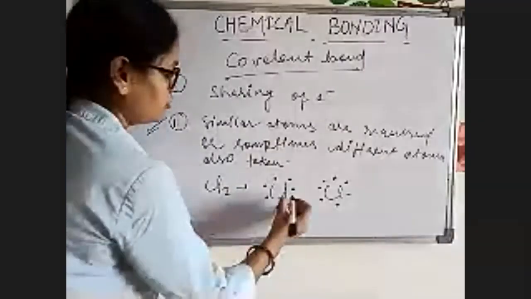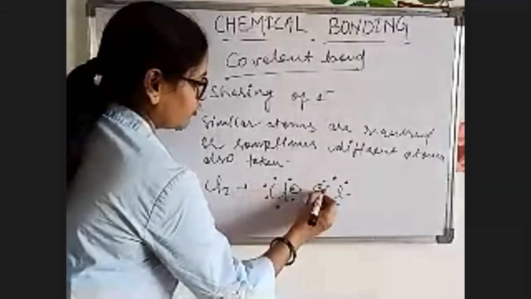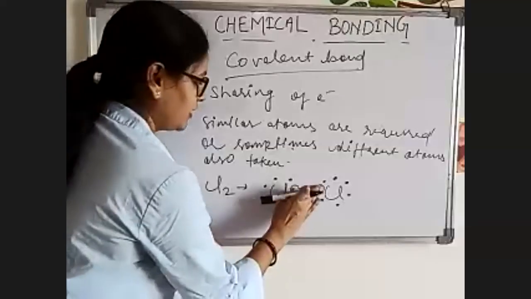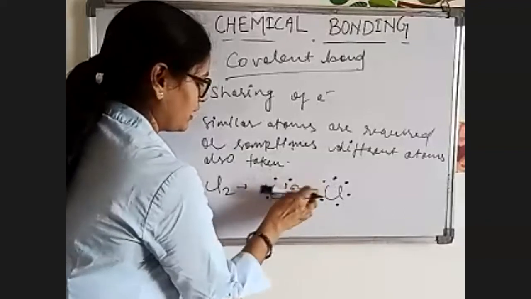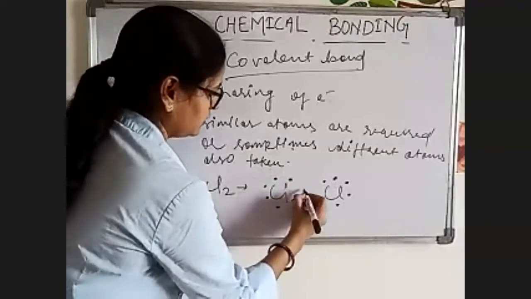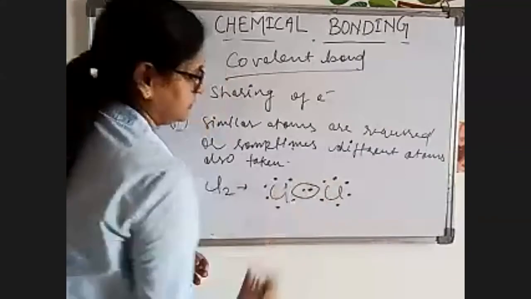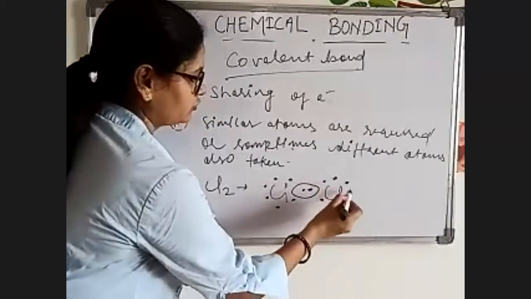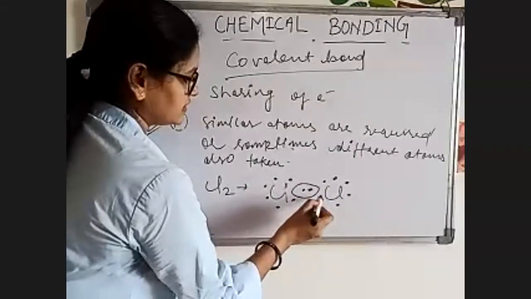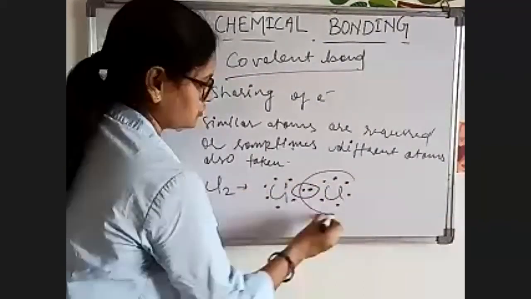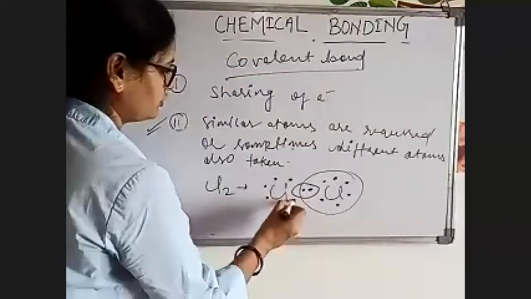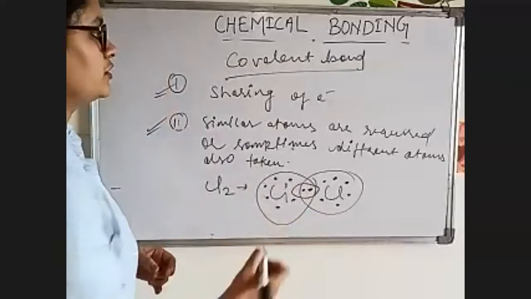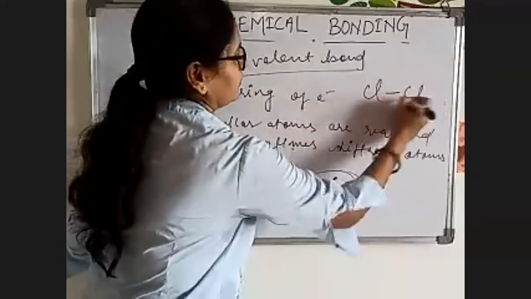One electron from here and one electron from here come in contact with each other, and they combine like this. So now, when you count 1, 2, 3, 4, 5, 6, 7, 8 electrons for this chlorine, and 8 electrons for the other chlorine also.